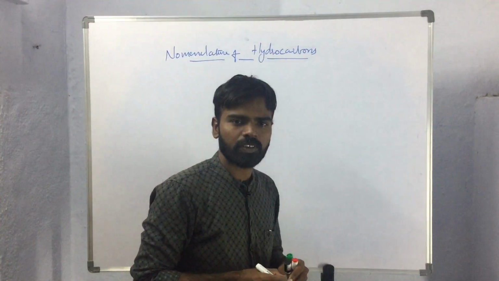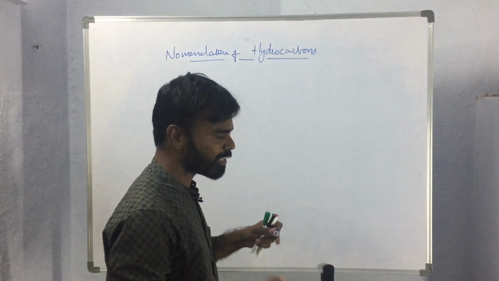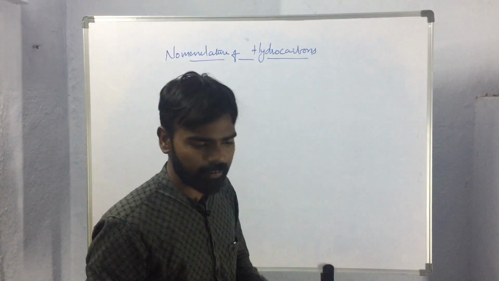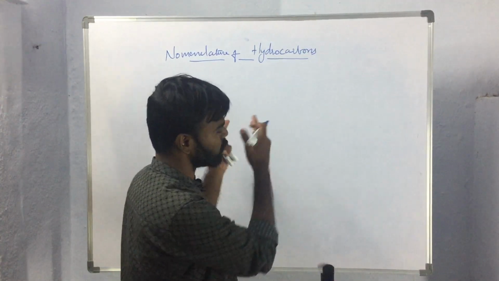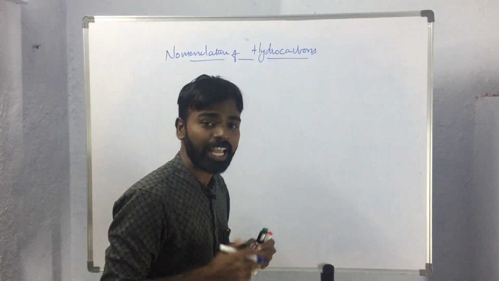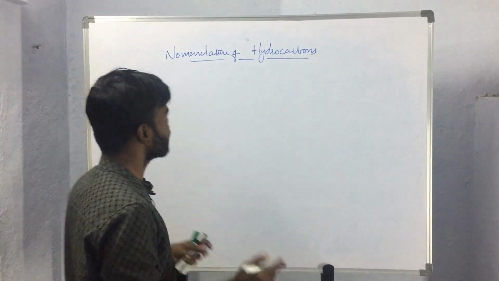In this video we will be recollecting all the points we have discussed. I mean to say we will be summarizing the nomenclature of open chain hydrocarbons or aliphatic hydrocarbons.